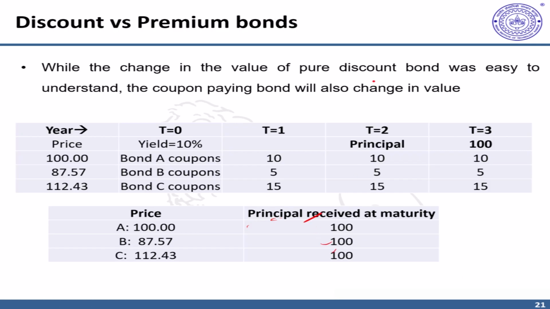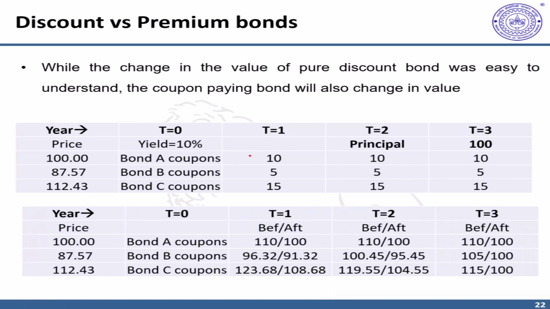So if you think of the day of maturity, when you are supposed to receive the final principal, not the coupon but the final principal, maybe in half an hour or 1 hour, then at that very instant their prices should be 100. Now, if you calculate their values at year end 1, 2, 3 up to maturity, just immediately before the coupon receipt and after coupon receipt, the values are provided here.